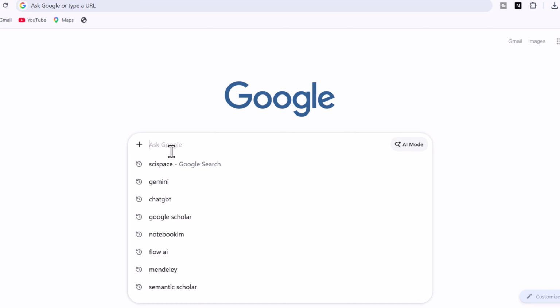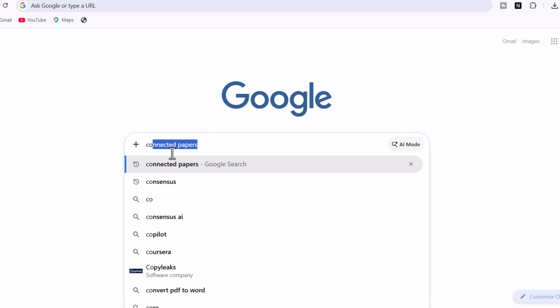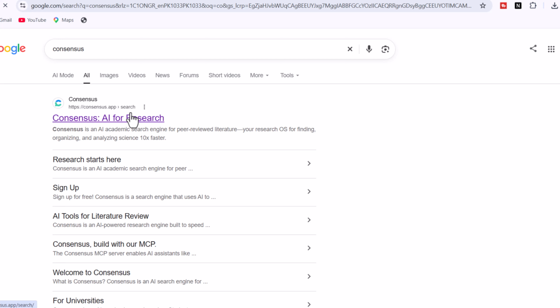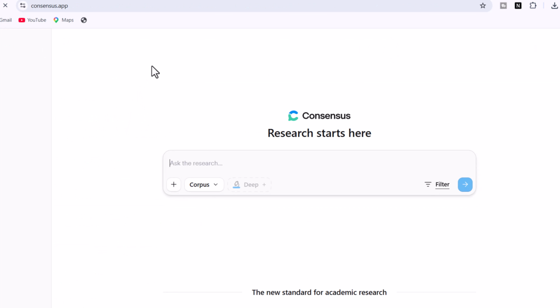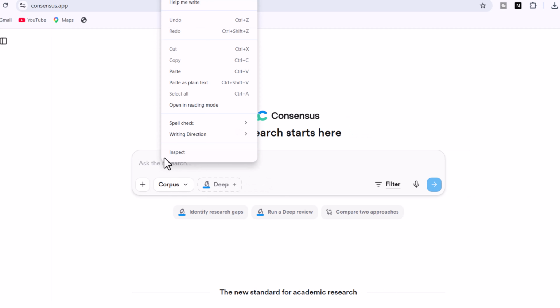Tool 4, Consensus AI. Now let's test Consensus AI. Consensus is designed to answer research questions using scientific evidence. We'll use one comprehensive prompt. Master prompt: I am researching impact of social media on youth.